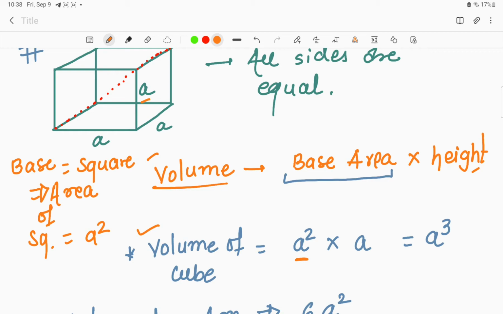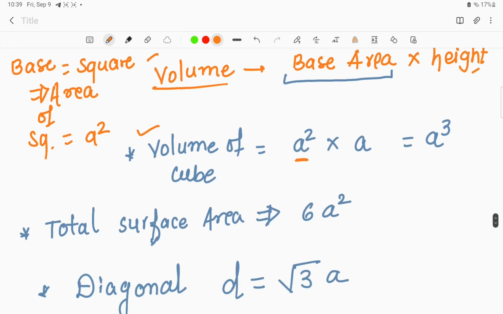So the volume of the cube is a square into a, which is equal to a cube. If we go through such an explanation for the formulas, you don't need to rectify the stuff.